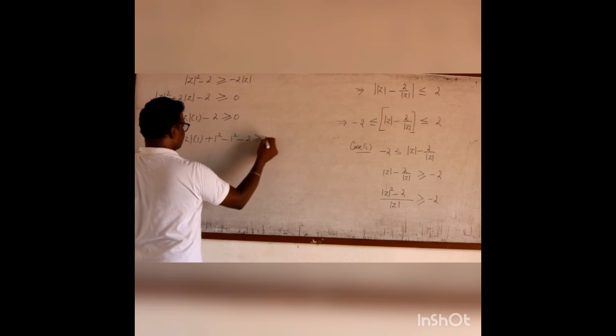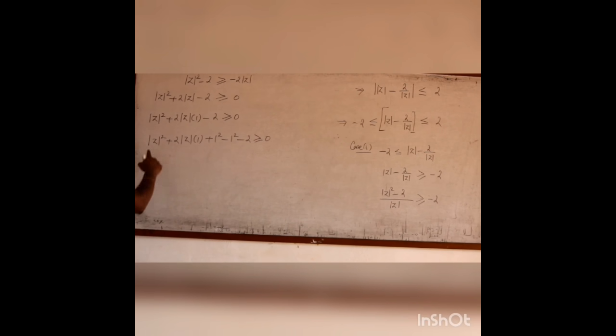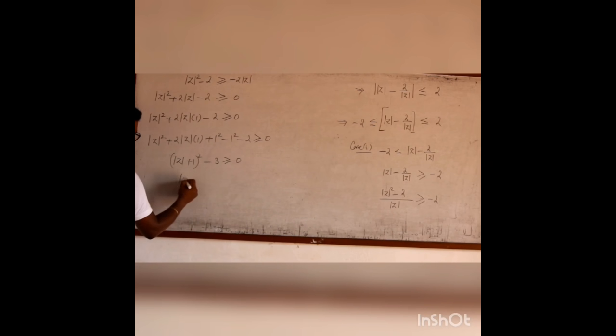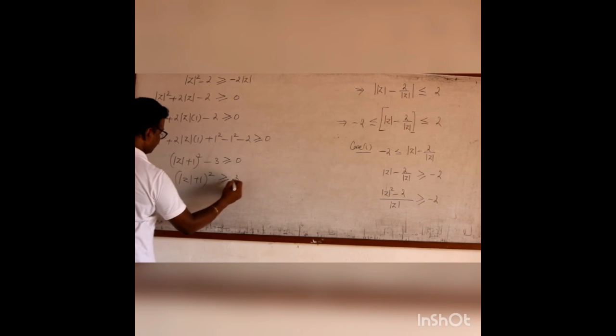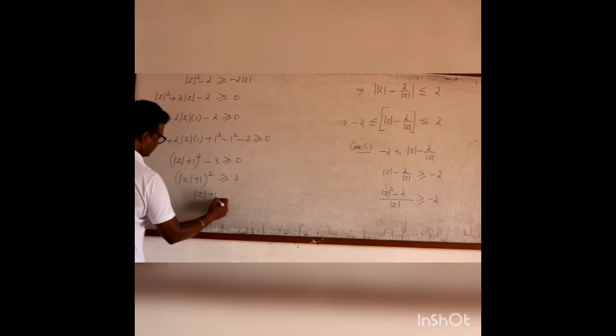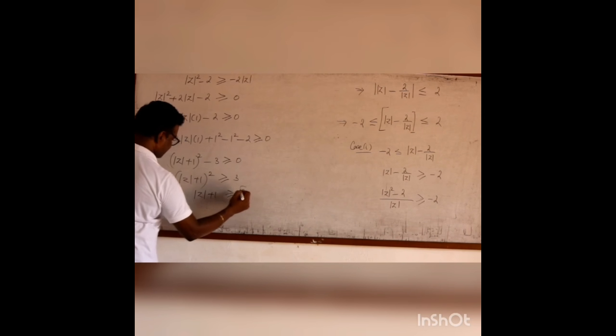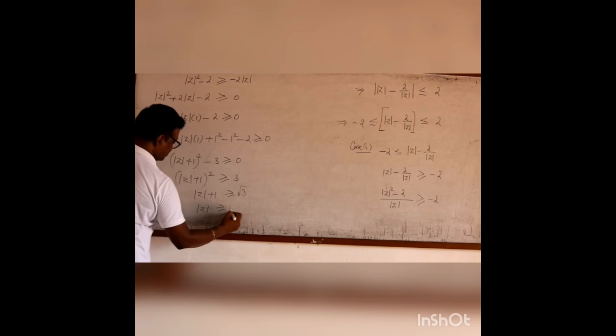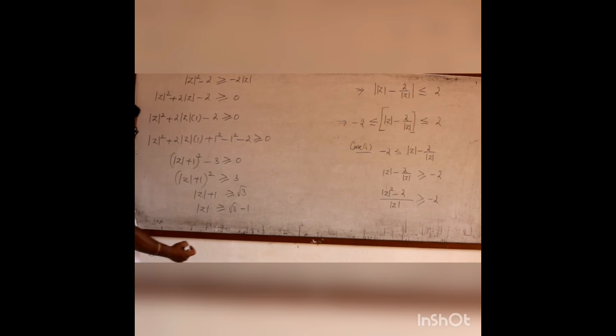The first three terms form a plus b whole square: modulus z plus 1 the whole square minus 3 is greater than or equal to 0. Modulus z plus 1 the whole square is greater than or equal to 3. Modulus z plus 1 is greater than or equal to root 3, taking square root. Modulus z is greater than or equal to root 3 minus 1. That means root 3 minus 1 is the least value.